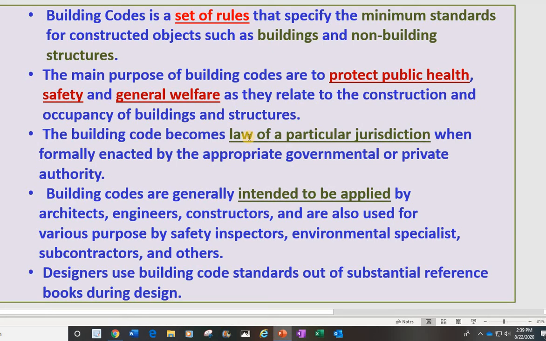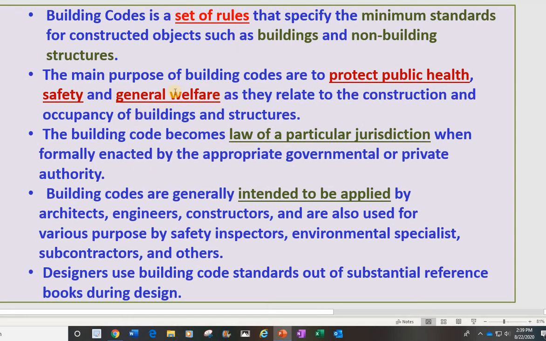So on building codes, we need to know that a building code is a set of rules that specifies the minimum standard for construction projects like buildings and non-building structures. When I say building, I mean a building where people can work and have activity inside. A non-building structure is not for living people, just for some temporary use, for example a parking structure. That's a non-building structure, just for parking only.